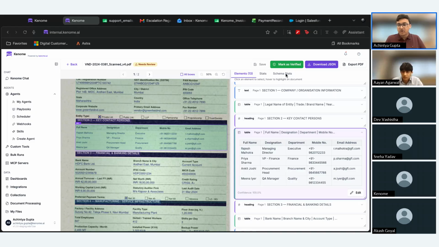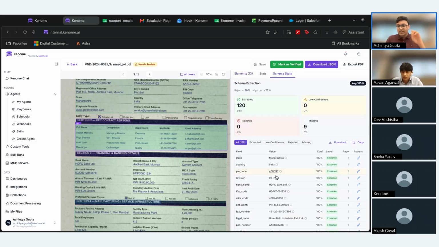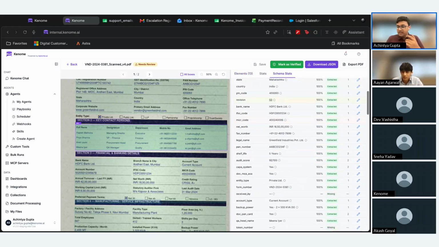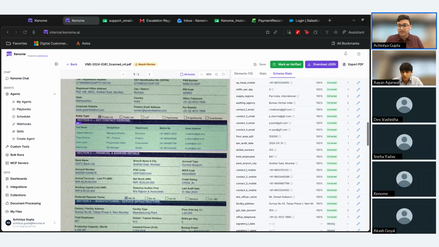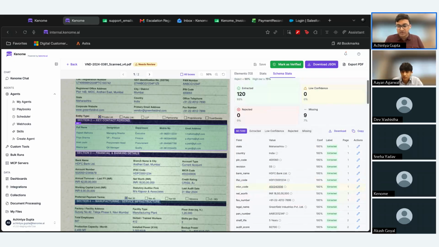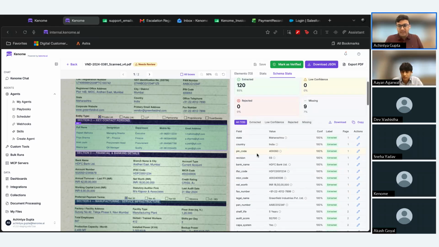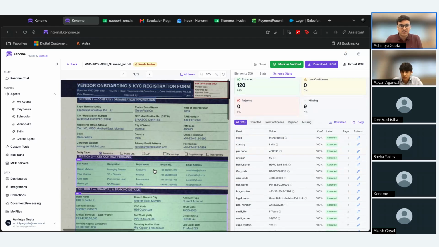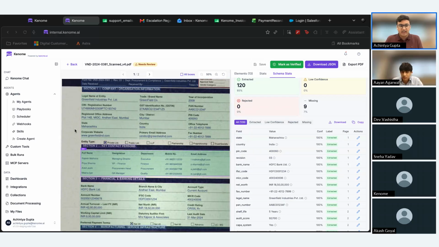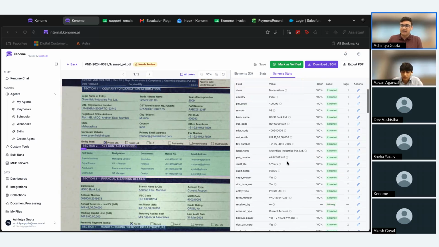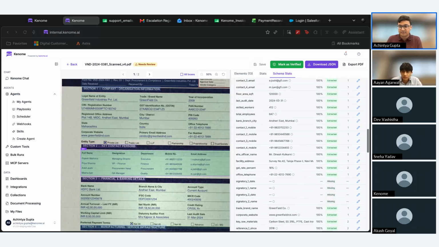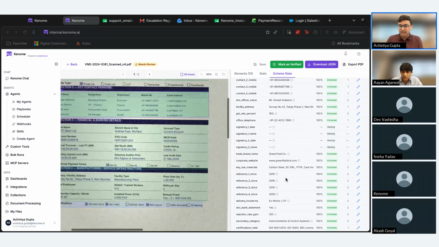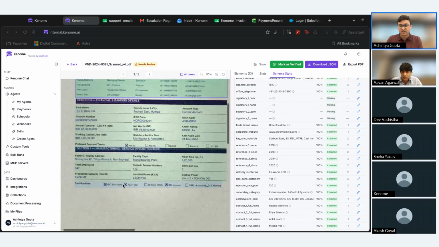Along with that, if I were to go over to the schema stats tab over here, the schema that we uploaded, which were the fields that we wanted to extract from the document, those can also be viewed over here. So we can see the state in this case is Maharashtra, and that corresponds to the address over here as well, and the state field over here. Accordingly, we have a number of fields that have been populated within our schema by extraction from this document.